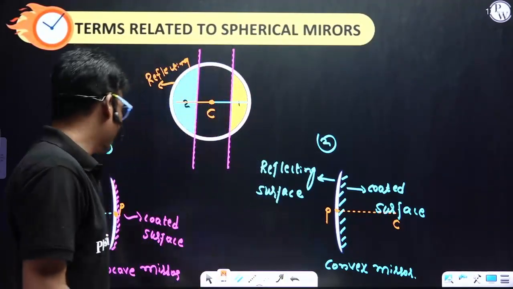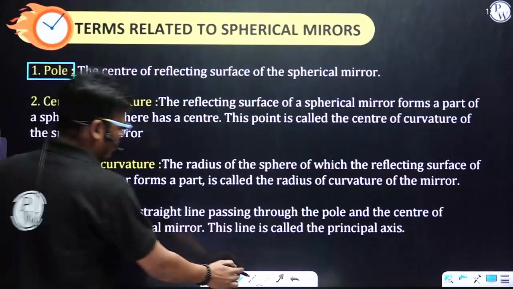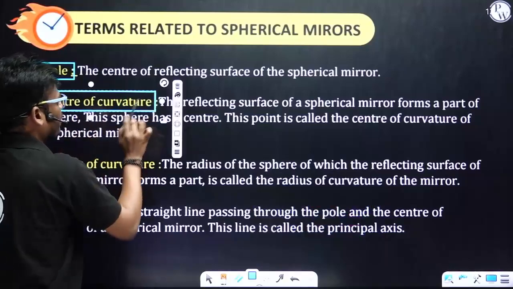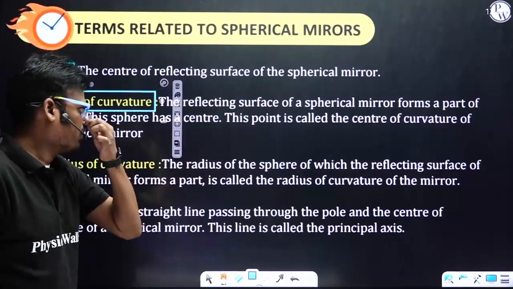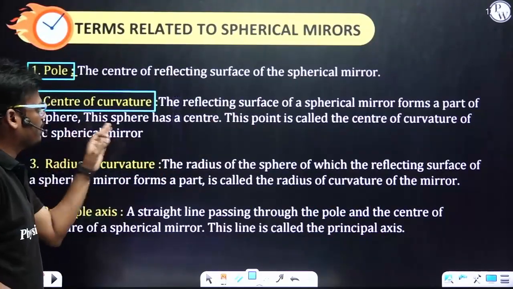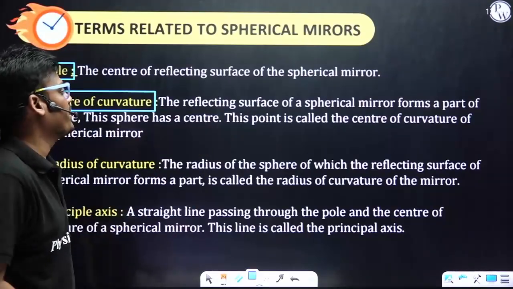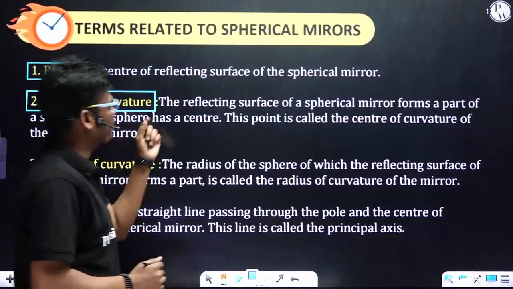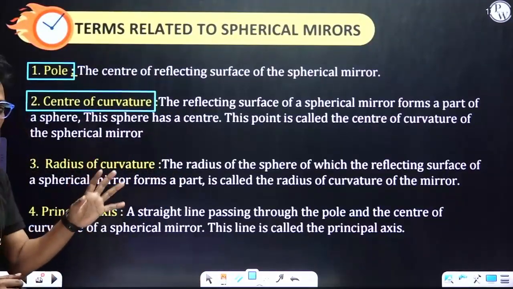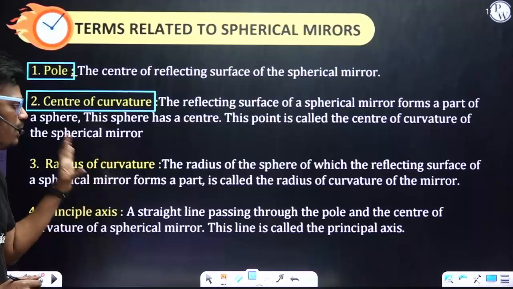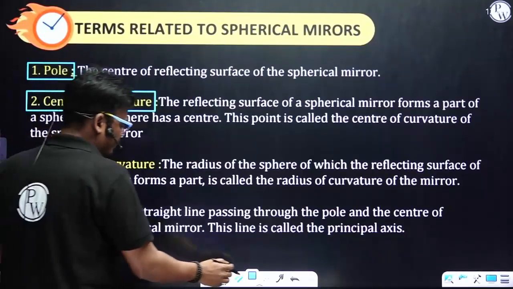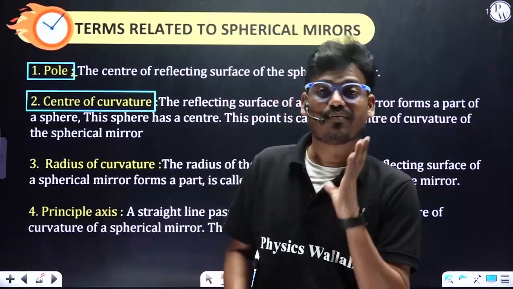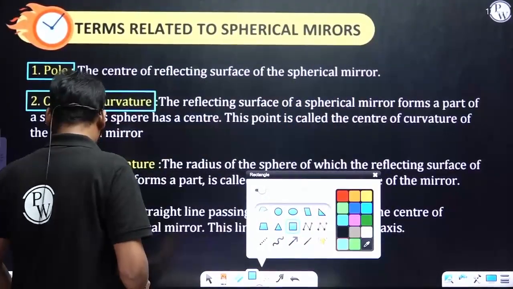By definition, the reflecting surface of a spherical mirror forms a part of a sphere. This sphere has a center. This point is called the center of curvature of the spherical mirror. You can expect one definition from these four to five terms related to spherical mirrors. And radius is nothing but the length from the pole to the center of curvature.